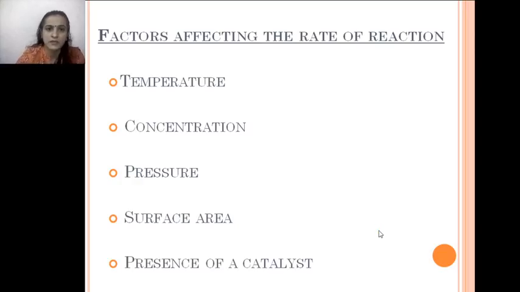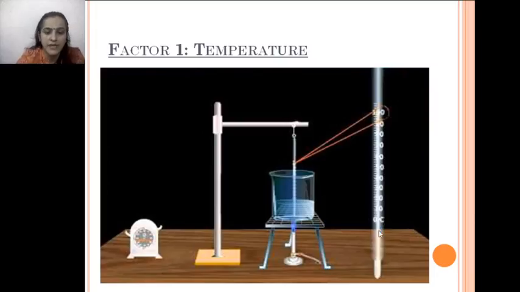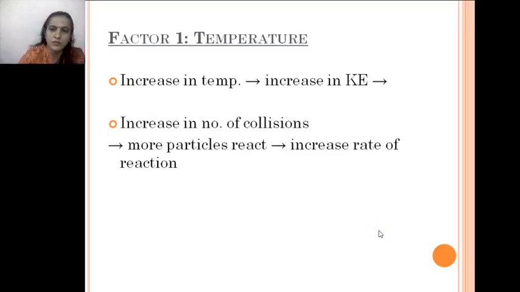There are certain factors on which the rate of reaction depends. First is temperature. As you increase the temperature, the molecules present inside this beaker move towards one another with a greater speed. So the speed of the reaction will increase. Collisions will increase, so more particles will react with one another. So there is an increase in the rate of reaction.